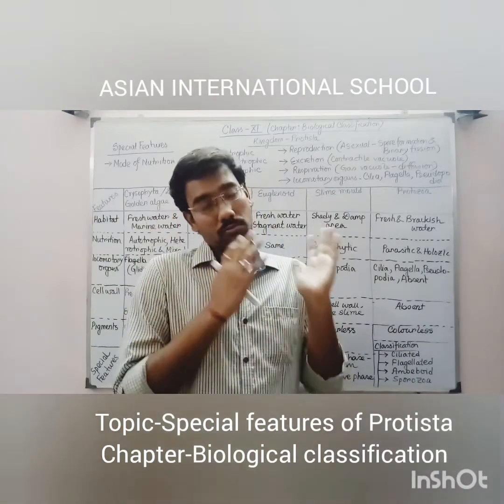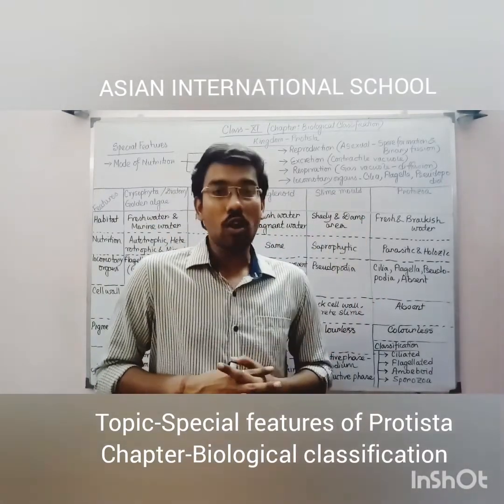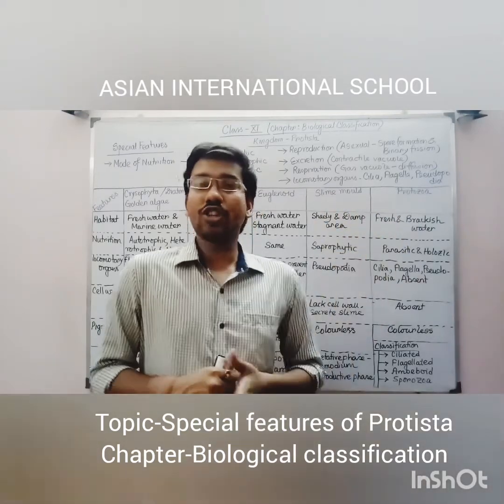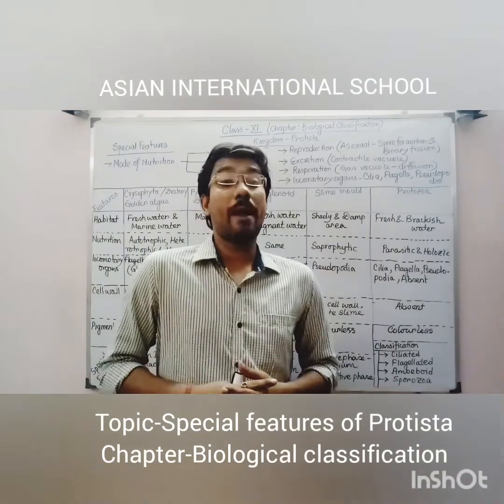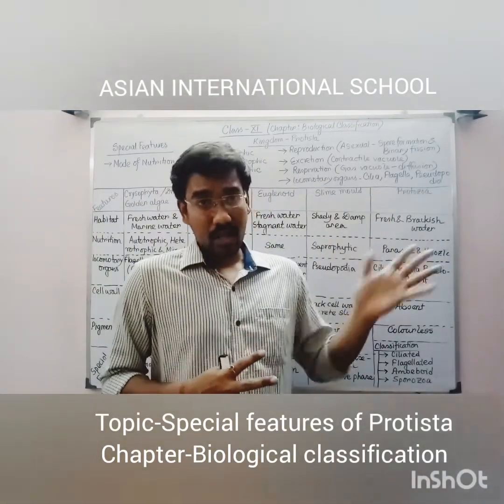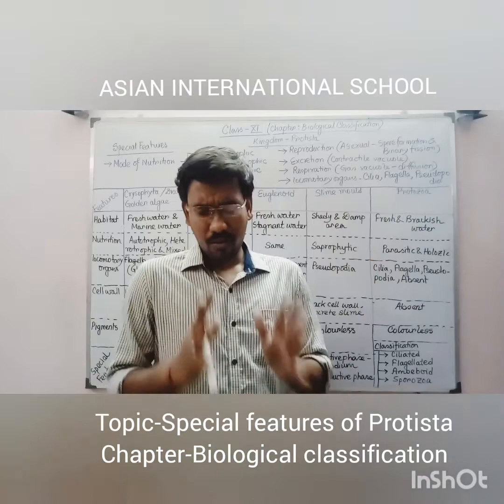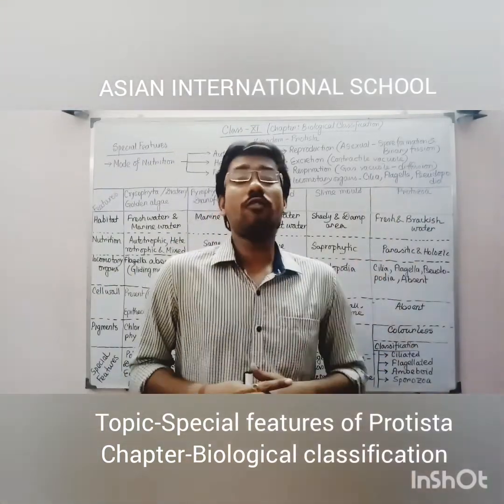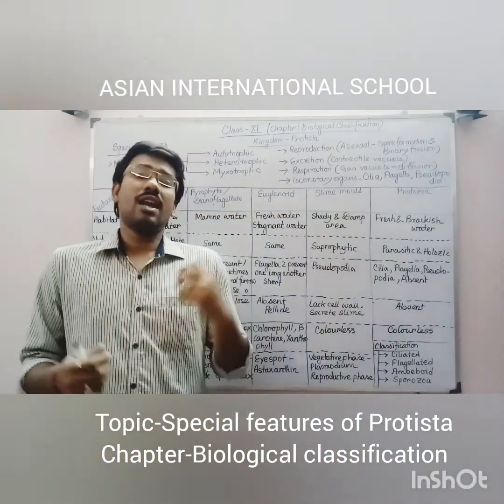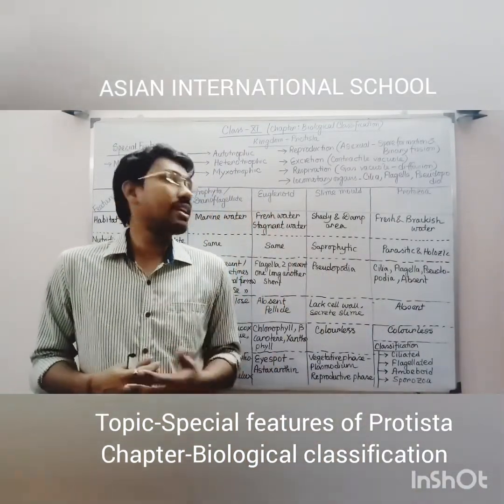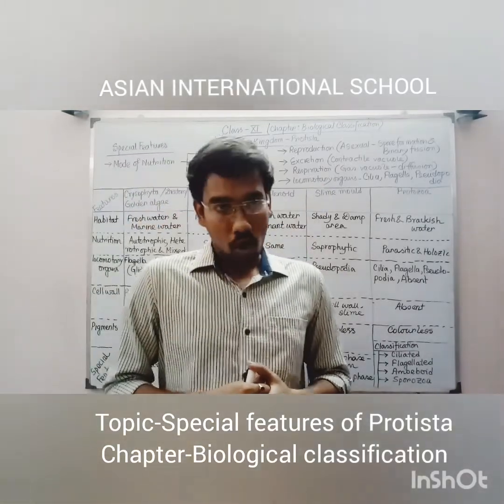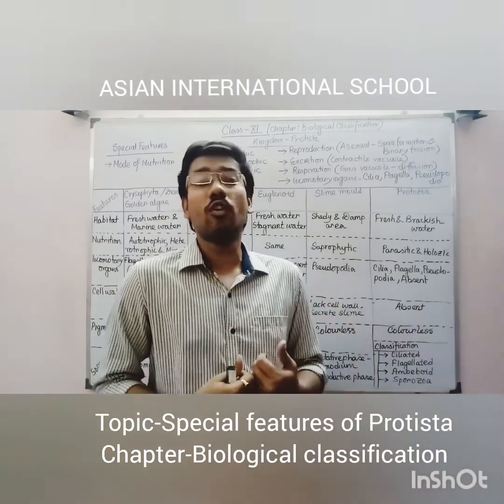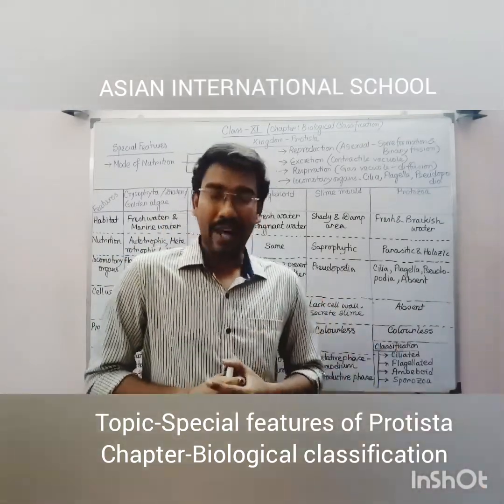Next, as the last point under special features, is the locomotory organ. Mostly these Protistan organisms have three kinds of locomotory organ. First is cilia, second is flagella, and third is pseudopodia. Cilia is commonly found in paramecium. In amoeba you can see pseudopodia, and in other kinds of Protistan organisms like dinoflagellates and diatoms, that is golden algae, you can see flagella as a locomotory organ. These structures help them move from one place to another.